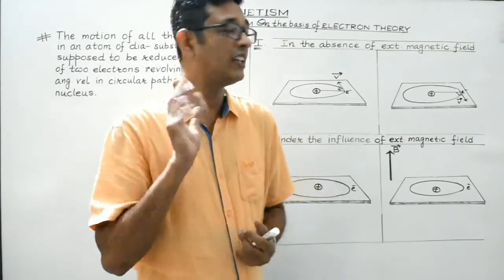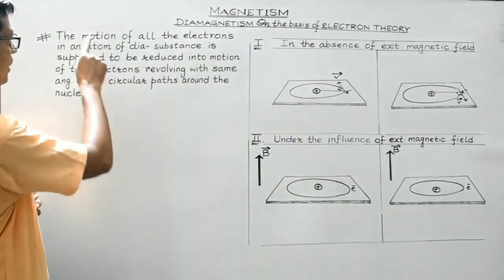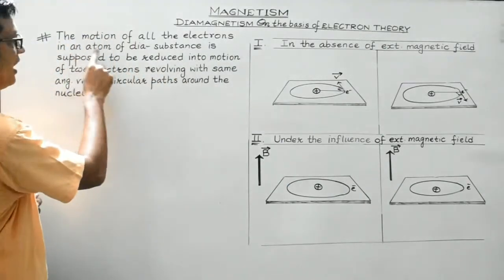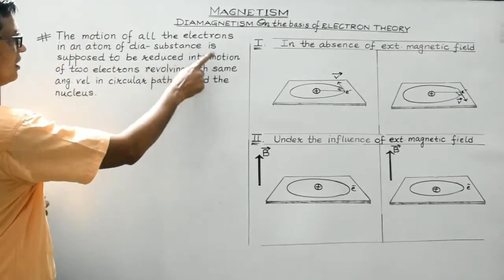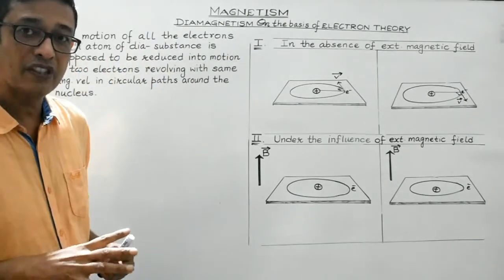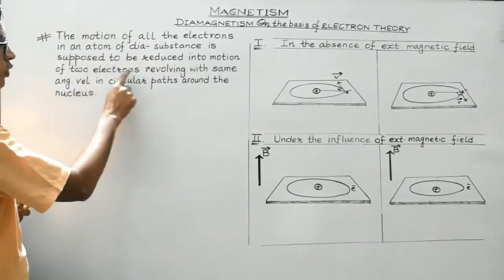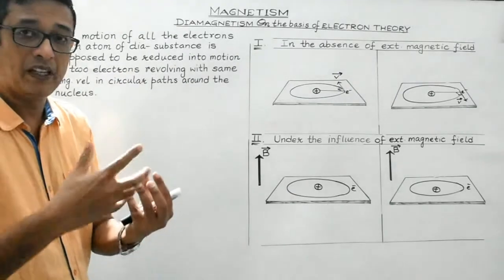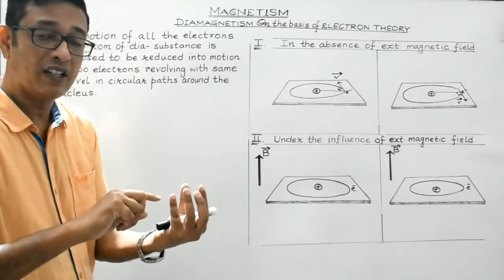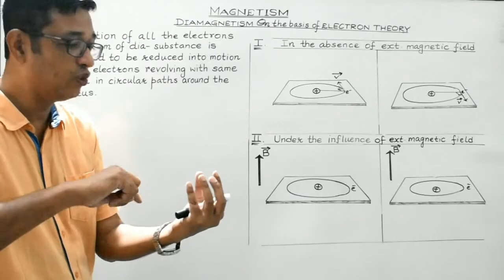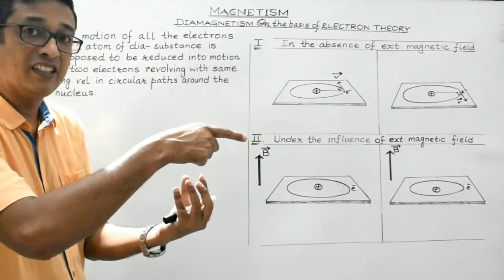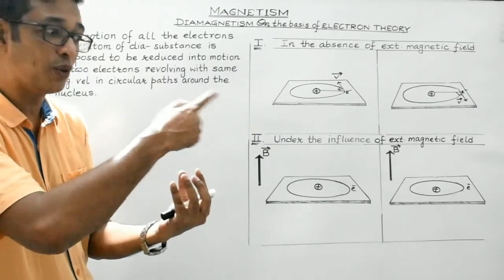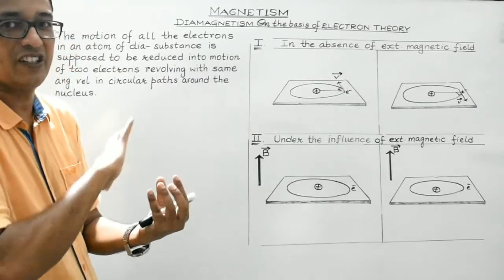Please listen to this particular statement. The motion of all the electrons in an atom of a diamagnetic substance is supposed to be reduced into motion of two electrons, because it has paired electrons, and in a pair there are two electrons. If one is assumed to be revolving around the nucleus in the clockwise direction, then the other electron of the pair will be revolving around the nucleus in the same orbit in the anti-clockwise direction.